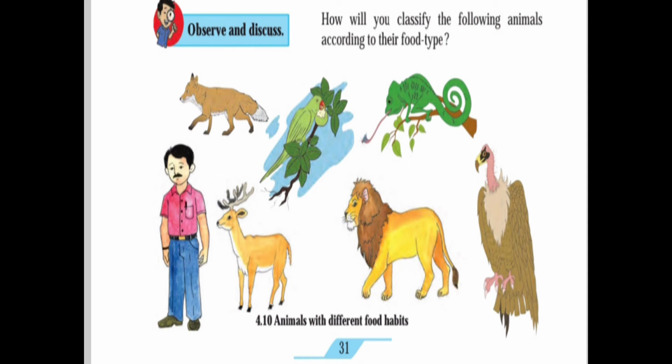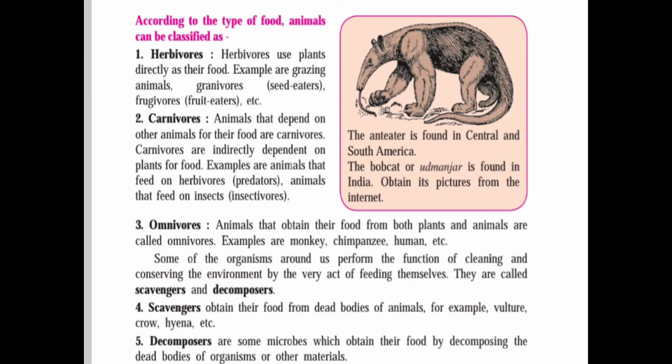Now see, parrot and deer are herbivorous, they eat the grass. Next, lion and fox are carnivorous, means they eat flesh, and chameleon also eats flesh. Human being is omnivorous, means a human being can eat leafy vegetables and also flesh. And the vulture, what does he eat? He eats dead animals, dead decayed bodies, that is scavengers. He is a scavenger. Okay, now we'll go further.